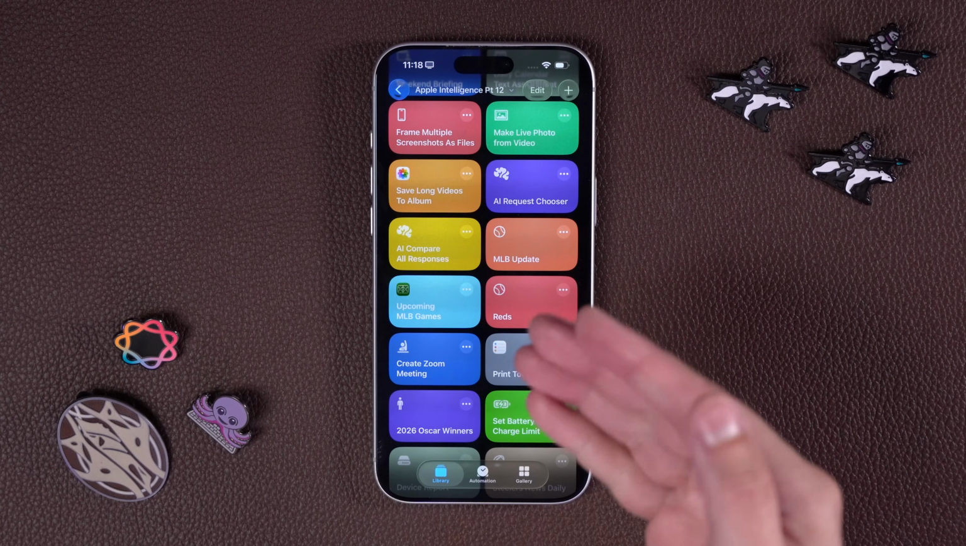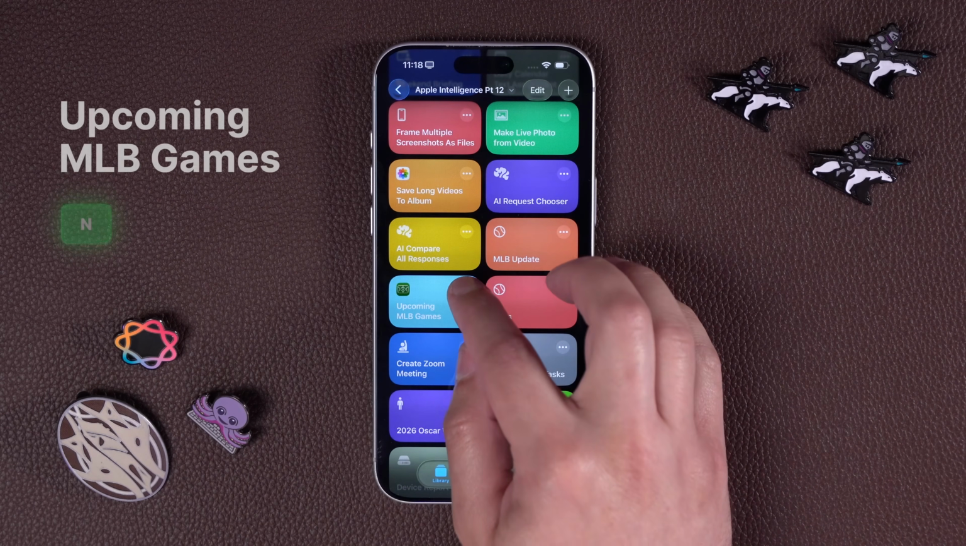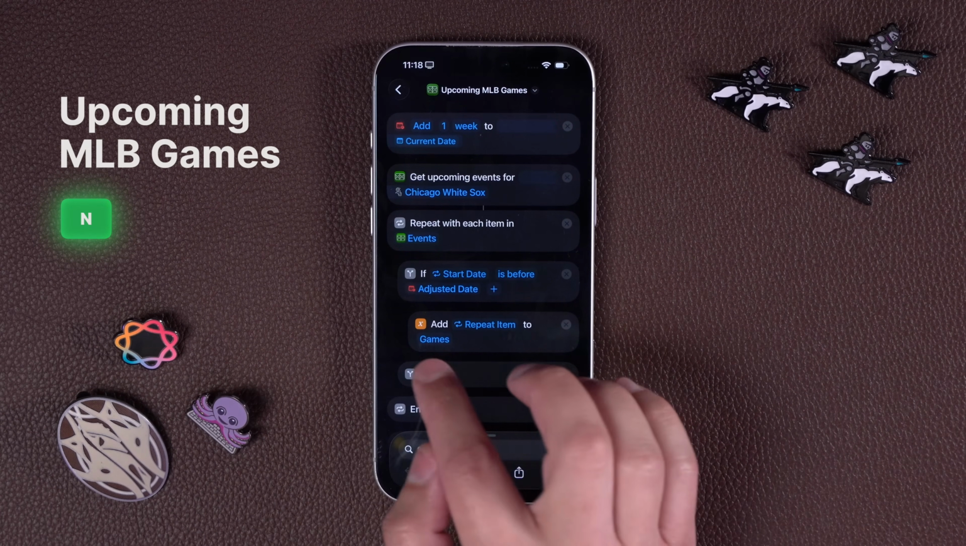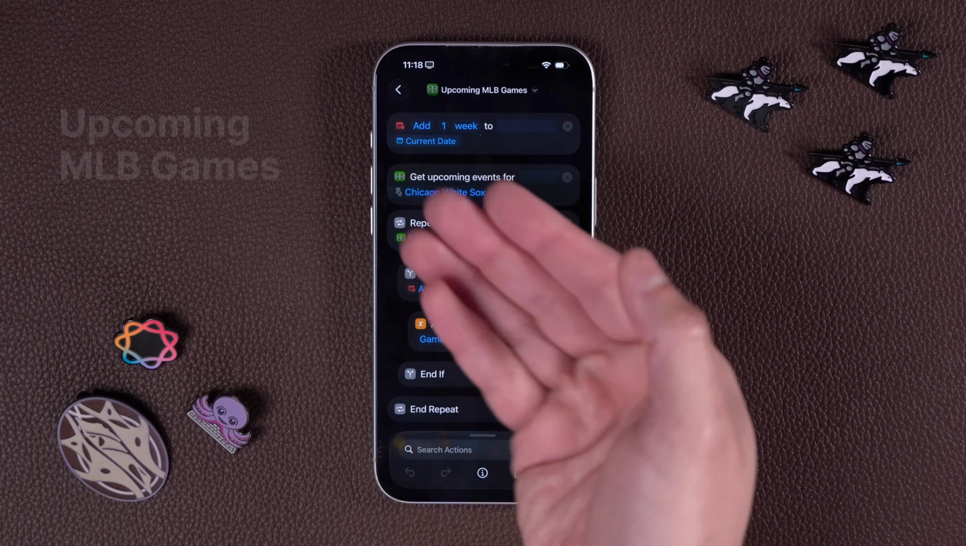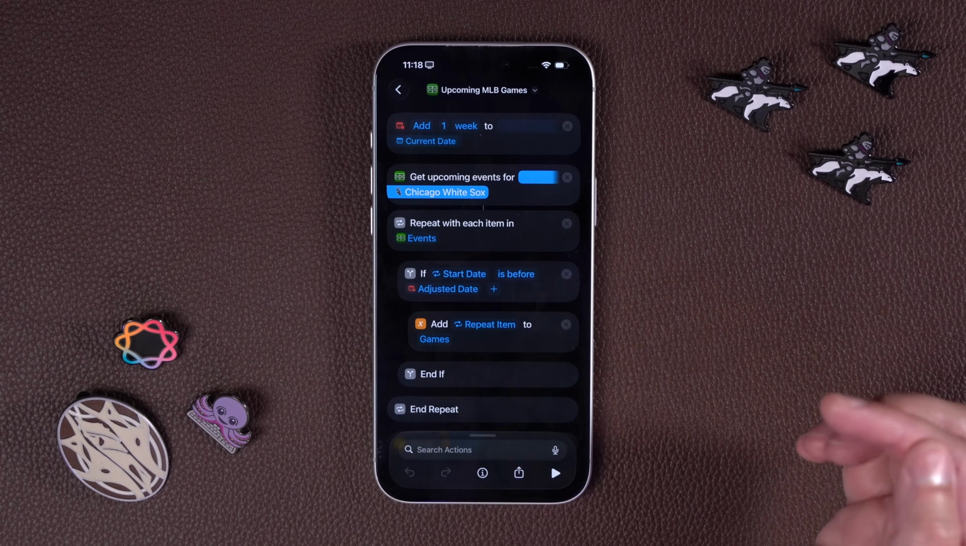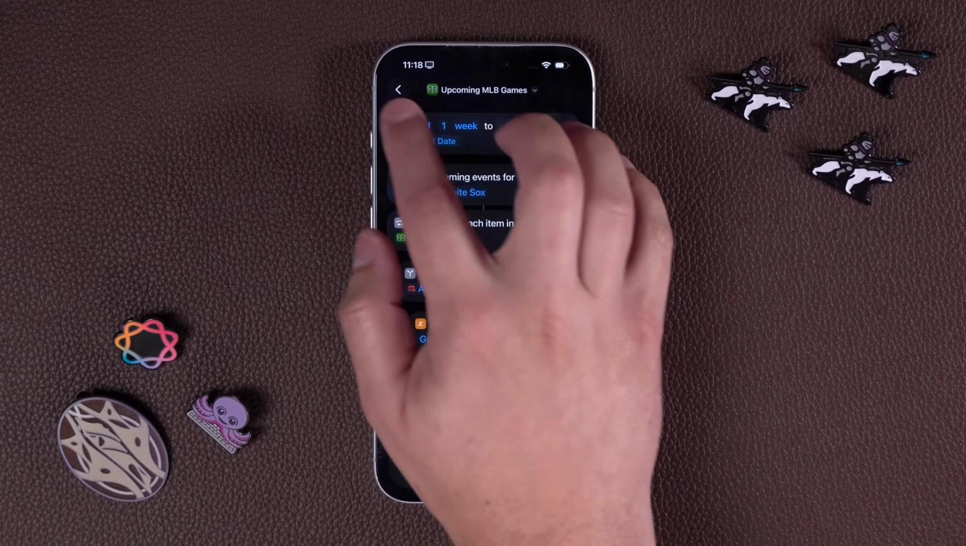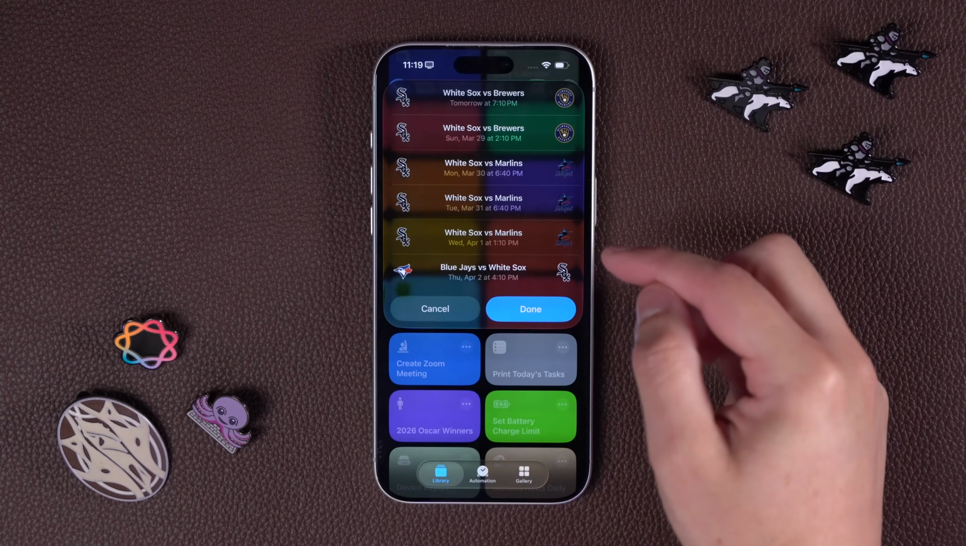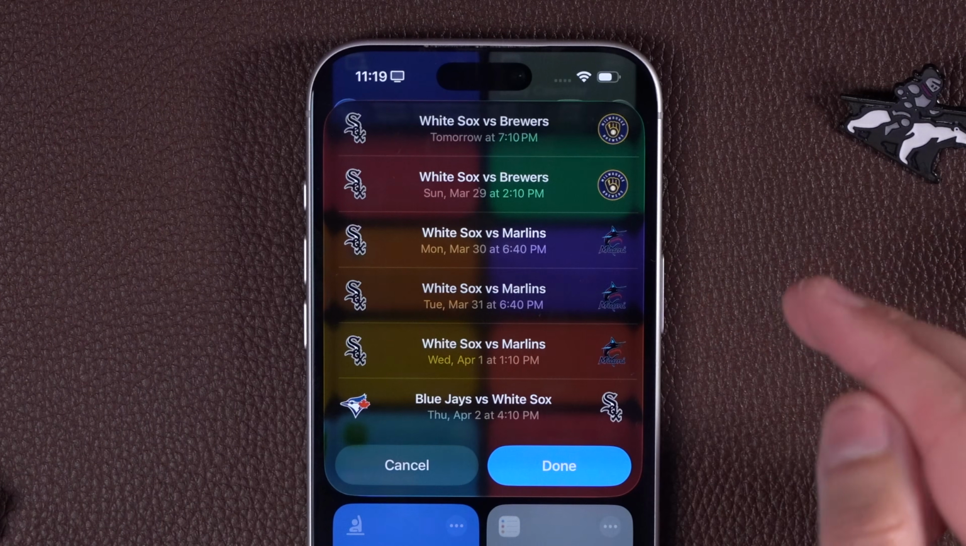Then you can even automate that to send you a text in the morning. Or if you just want a more simple shortcut to see your favorite team's upcoming games, this next one actually uses the Apple Sports action. Choose your favorite teams right here. I have the White Sox chosen because that's my friend Nate's favorite team, and it will show you all the games with the date and time, plus who they're playing in the next week.